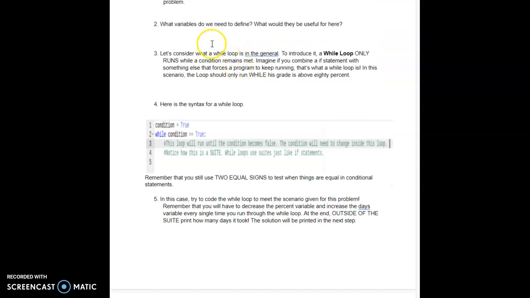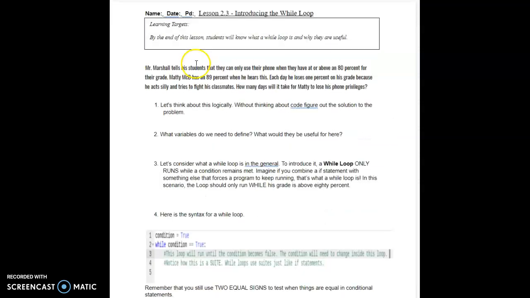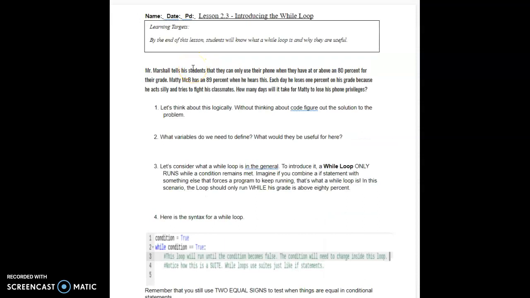So what a while loop is in general: a while loop only runs while a condition remains met. Imagine if you combine an if statement with something else that forces a program to keep running. That's what a while loop is. In this scenario, the loop should only run while the grade is at or above 80%.